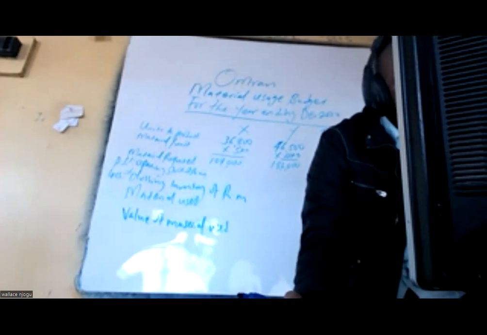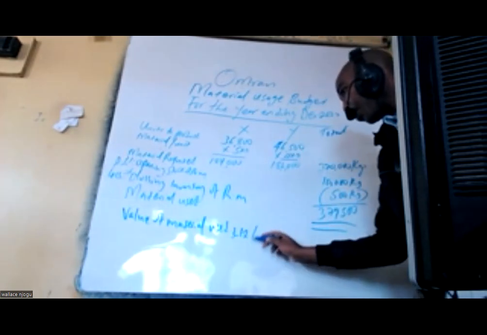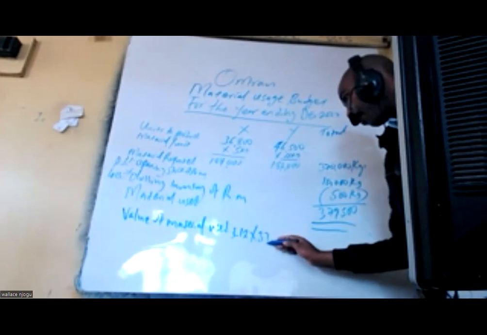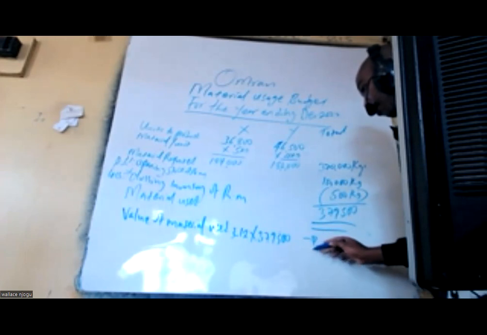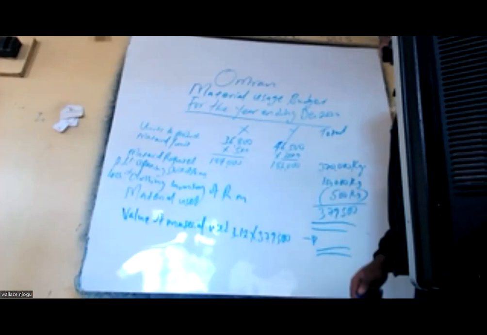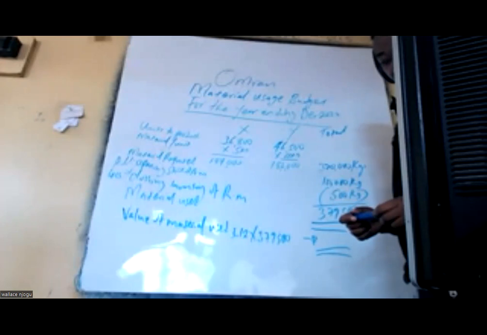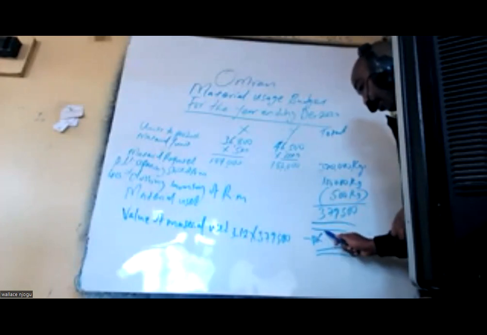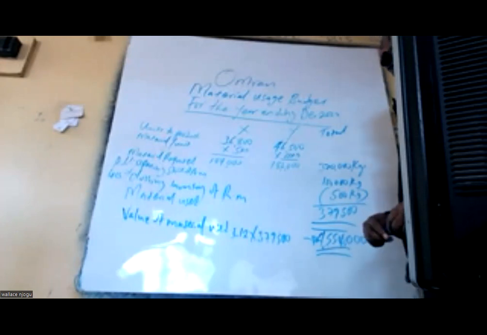So we take 12 shillings and multiply by 379,500, and we get the total value of the material used: 4,554,000. That is the material usage.